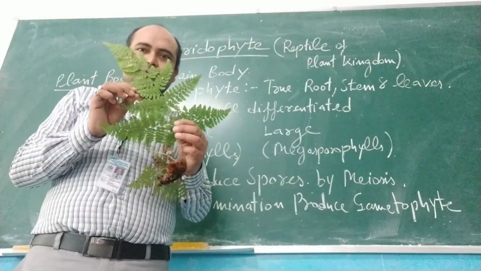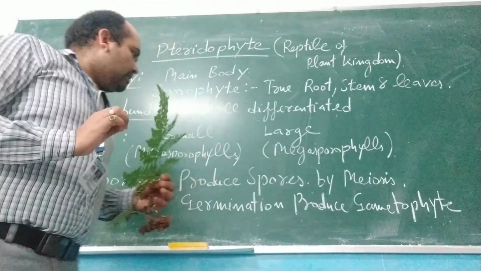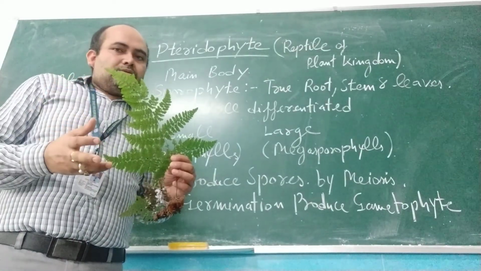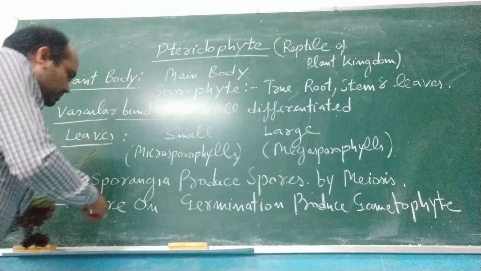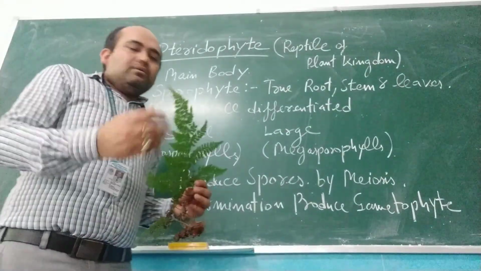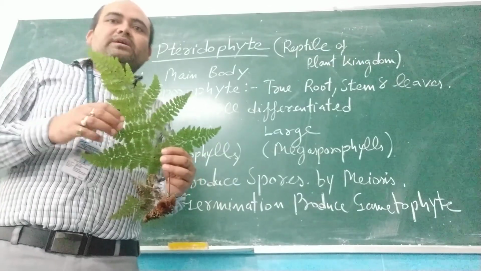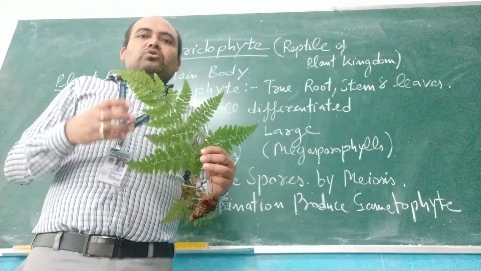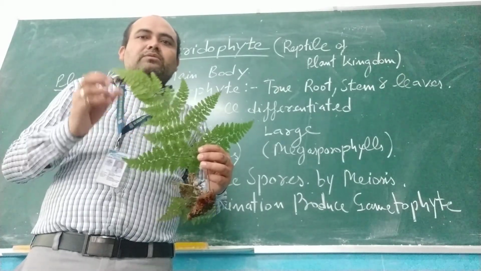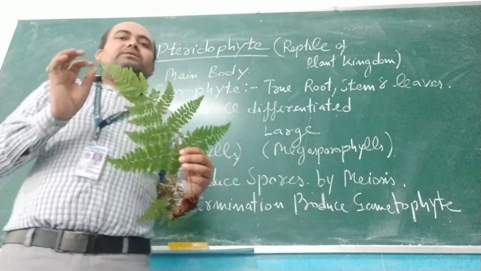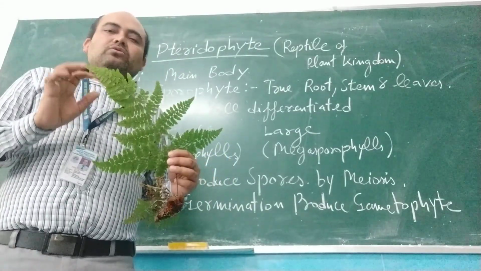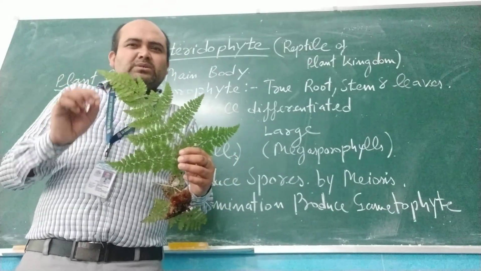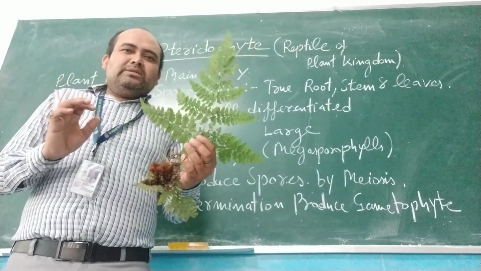These spores will easily fall down onto the ground, onto whatever soil material is there, and on germination they will produce the gametophyte. The gametophyte means the structure where gametes are formed. Their gametophyte is very small and is present inside the soil. So you will never identify the gametophyte because it is a very small structure below the soil, but you can easily identify the sporophyte.